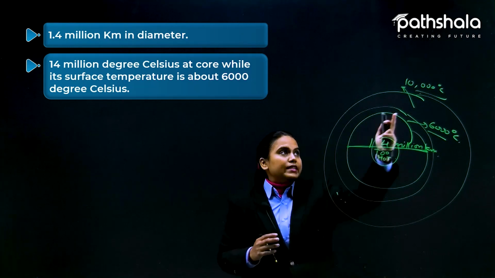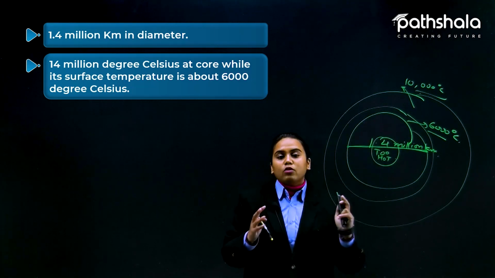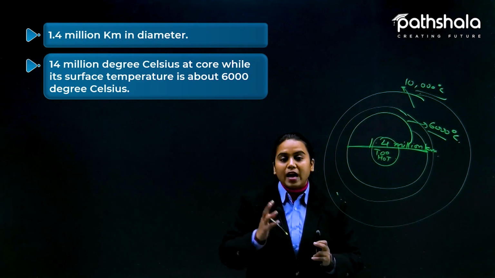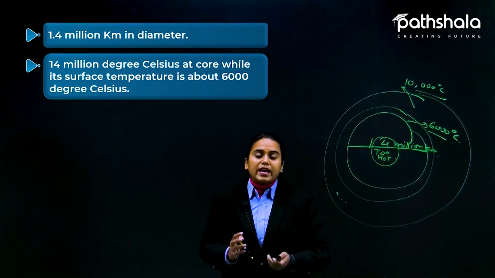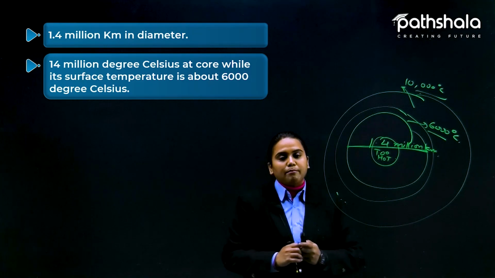Okay, so this is the reason that we are having 10,000 degrees centigrade temperature of the atmosphere of the sun, but the surface is 6,000 and the core is 14 million degrees Celsius temperature.